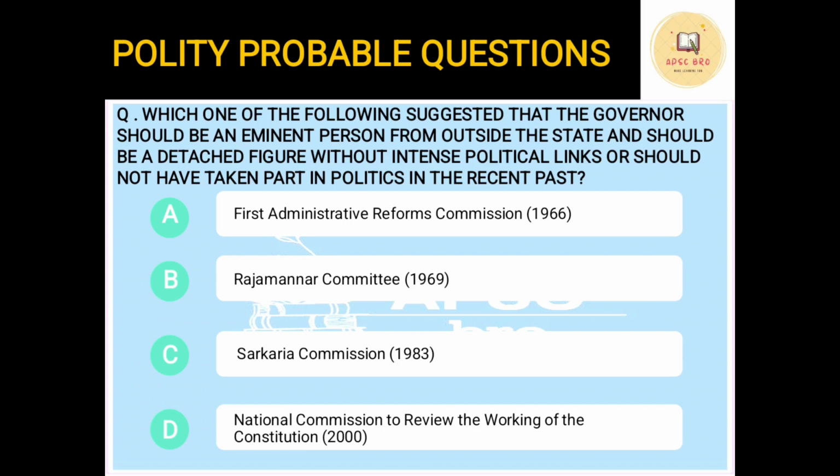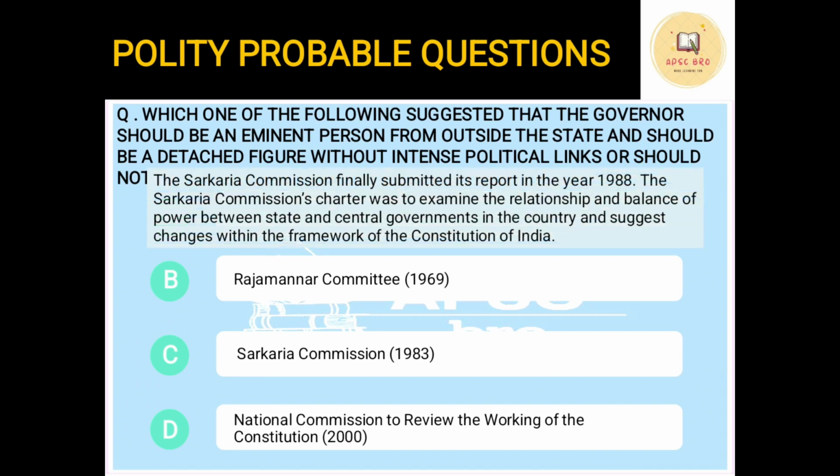So which of these committees suggested this? Option A, First Administrative Reform Commission of 1966, Rajmannar Committee, Sarkaria Commission, National Commission to Review the Working of the Constitution. The correct answer is Sarkaria Commission. Okay. Sarkaria Commission was constituted in 1983 and submitted its report in 1988.